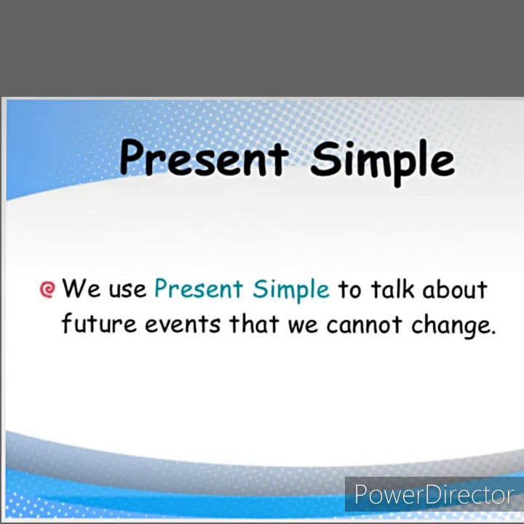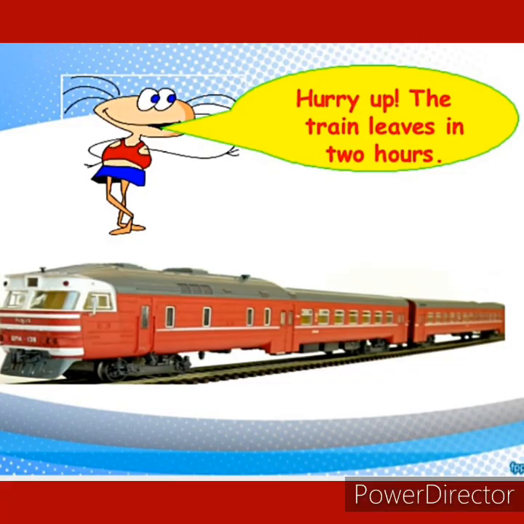Now, simple present tense is also used for talking about the future, and that is based on official timetables. For example, hurry up, the train leaves in 2 hours. Next example, next term starts on 12th October. Here, simple present is used, but it indicates future tense.